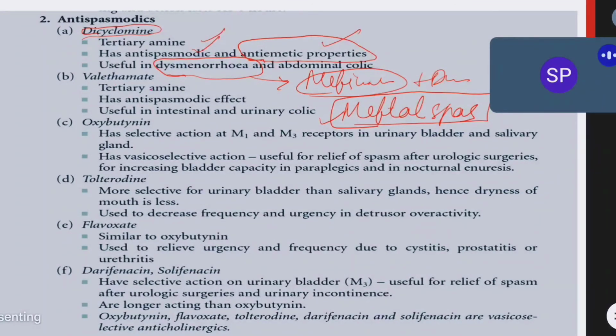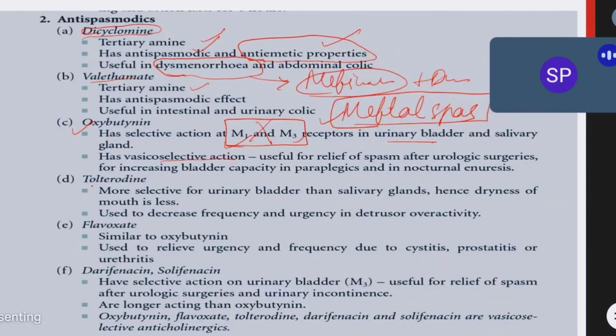And we have valethamate, again a tertiary amine. It has an antispasmodic effect. It is not used as much as dicyclomine, but it has a similar action. We have oxybutynin, which has the same action. Oxybutynin is selective for M1 and M3. You all know what the M1 receptor and M3 receptor are. It will block M1 and M3, and through that it will show its actions particularly on the urinary bladder and salivary gland. Through M1 and M3 action, it also has a vasoselective action.